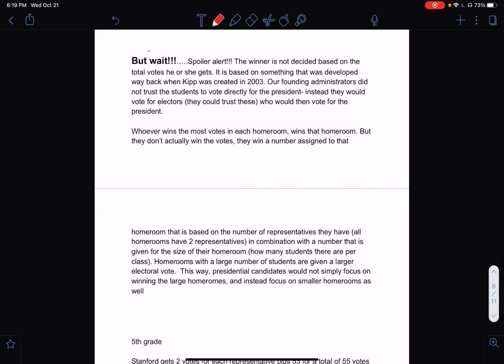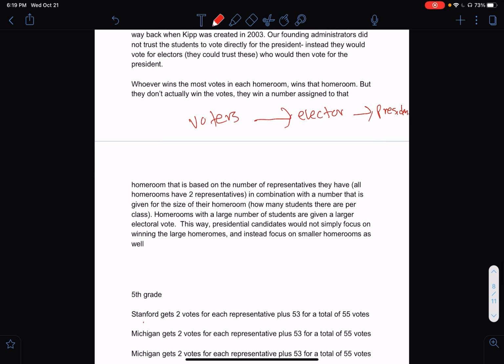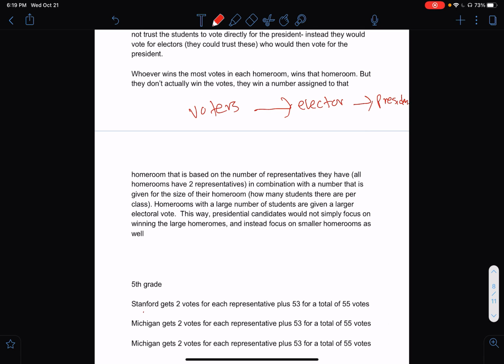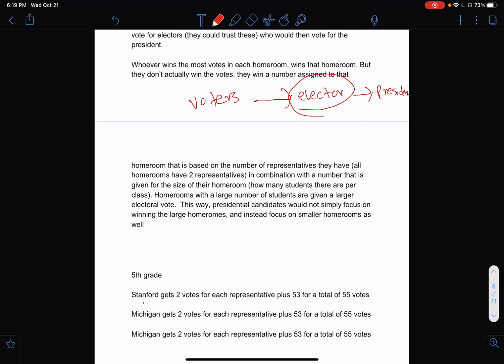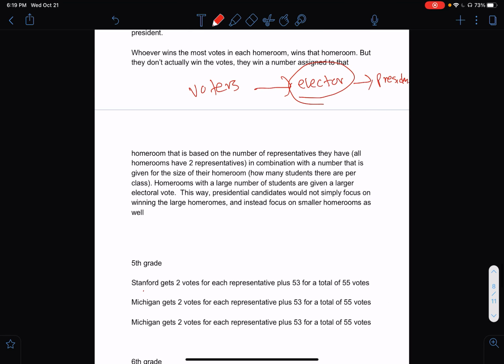So whoever wins the most votes in each homeroom wins the homeroom. If you think about it like this, these are the voters. The voters vote. They think they're voting for a president, but they're actually voting for an electors, who are then voting for a president. And then you will find out why some states get more electors than others. Whoever wins the most votes in each homeroom wins that homeroom, but they don't actually win the votes. They win the number assigned to them.